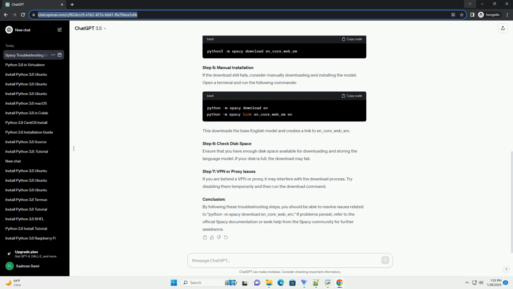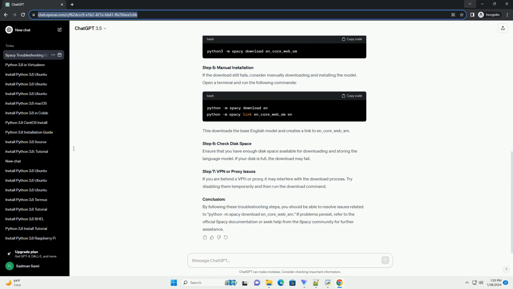Note, this tutorial assumes you have Python and SpaCy installed on your system. Check internet connection. Proxy configuration. SSL certificate issues. Use specific version. Virtual environment. Check SpaCy version. Download model manually.